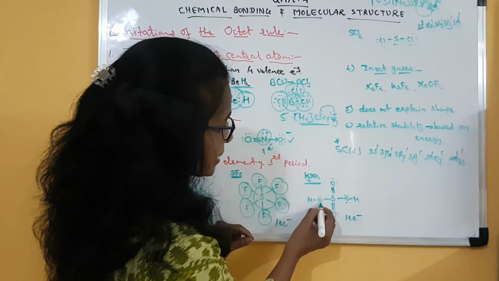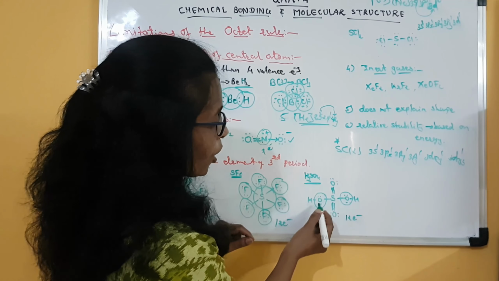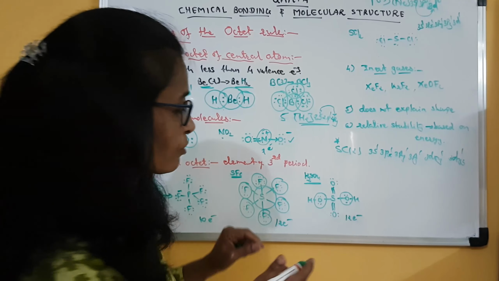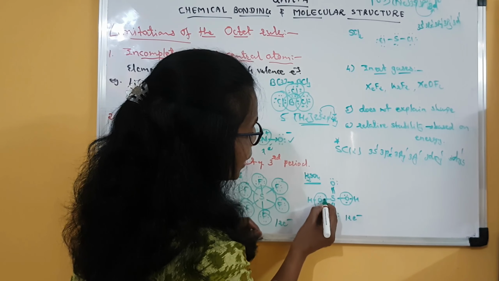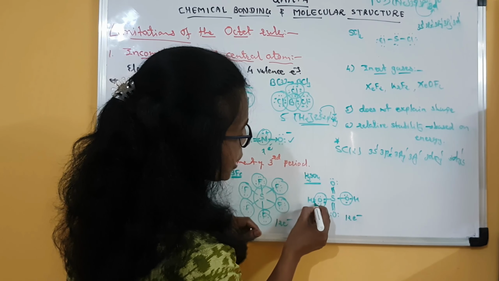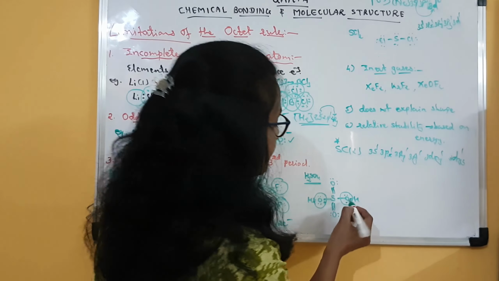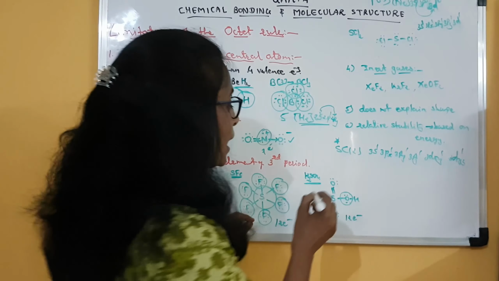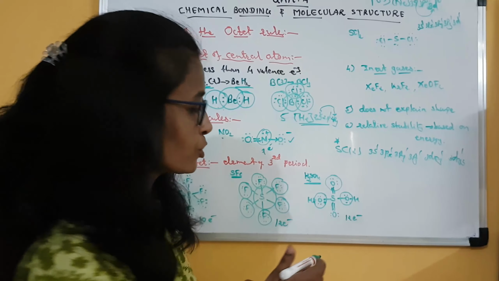Now here you can see each oxygen will complete the octet. Oxygen has 2 lone pairs of electrons and 2 unpaired electrons. One unpaired electron it will share with sulfur, and another unpaired electron it will share with hydrogen. So there are 8 electrons around oxygen. Similarly this oxygen. Clear? If we talk about this oxygen, then it has 2 lone pairs of electrons, and there